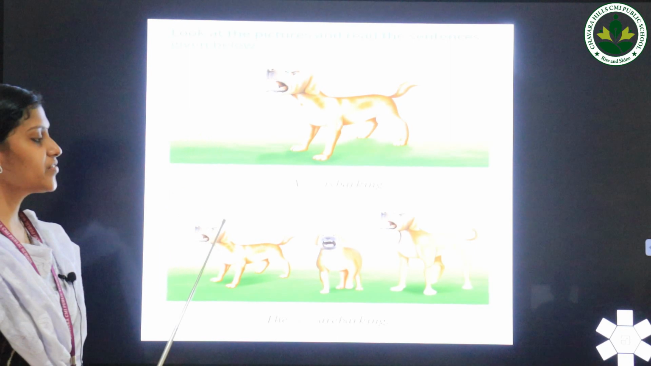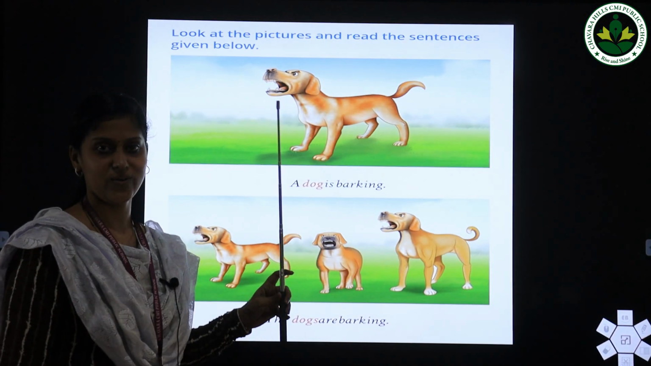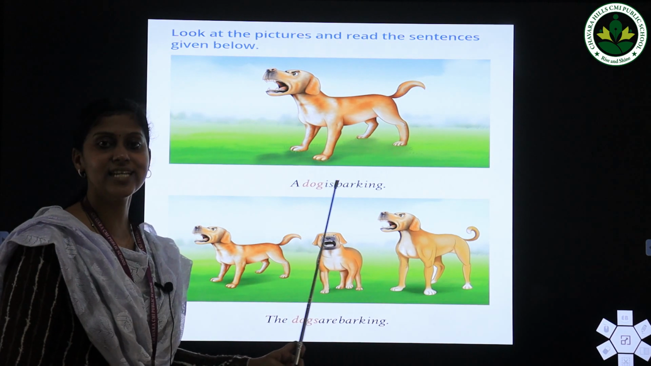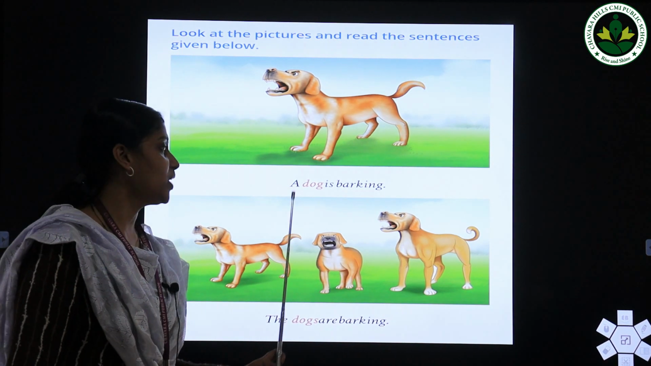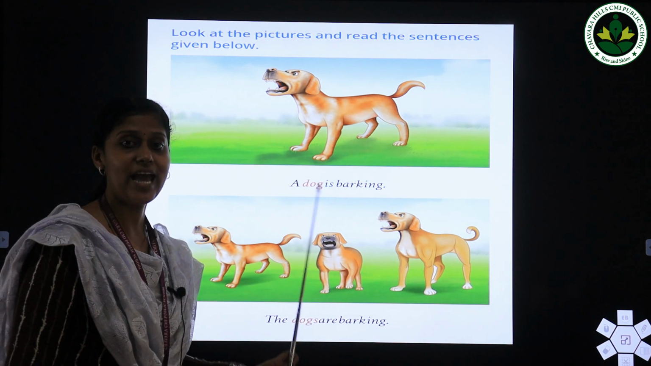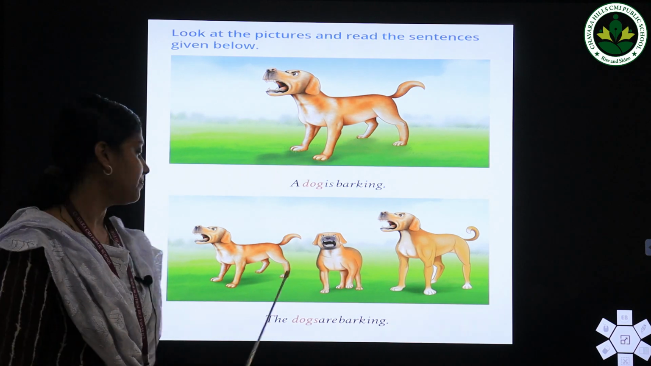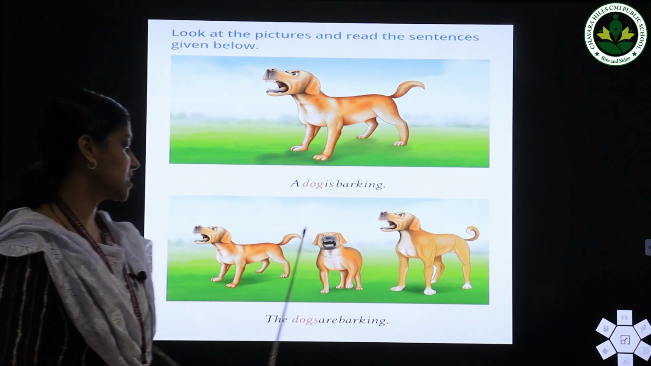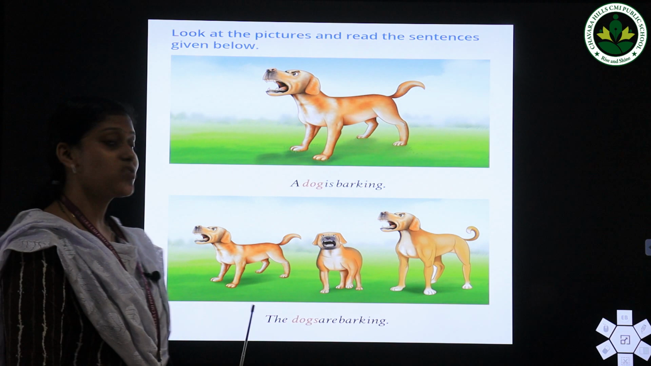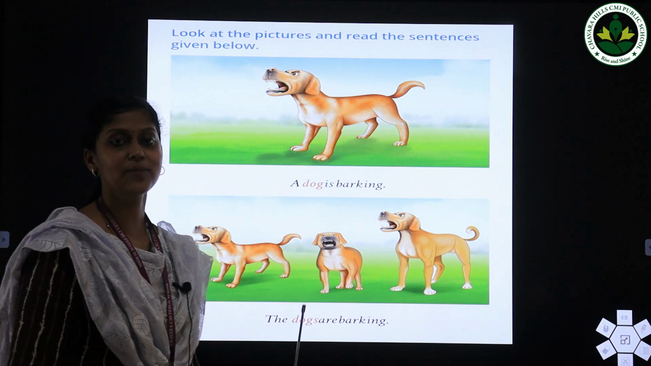Can you identify these pictures? Here you can see the picture of a dog. Can you read this sentence? A dog is barking. What is he doing? He is barking. Look at the next picture. Here you can see a picture of dogs, 3 dogs. Can you read this sentence? The dogs are barking.